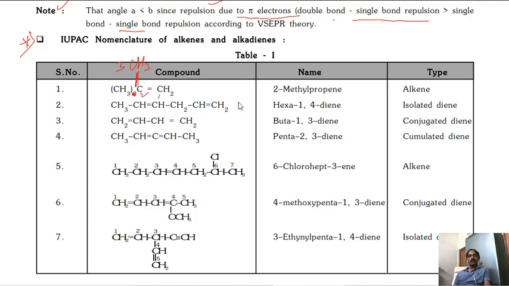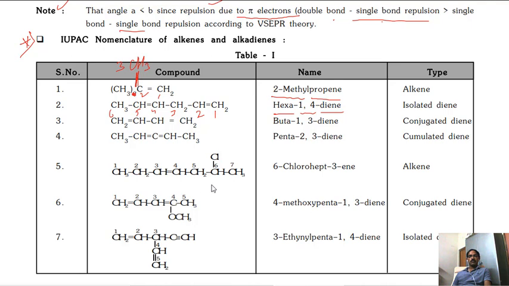Second position में one methyl is there, 2-methylprop-1-ene. Then you can see here two double bonds are there, no problem, give the numbering here. The double bond should get the lowest number: 1, 2, 3, 4, 5, 6. So total hex, double bonds are there, 2 times, so diene: hex-1,4-diene. The diene, where it is, you have to show that position. Okay, like that you can write it.